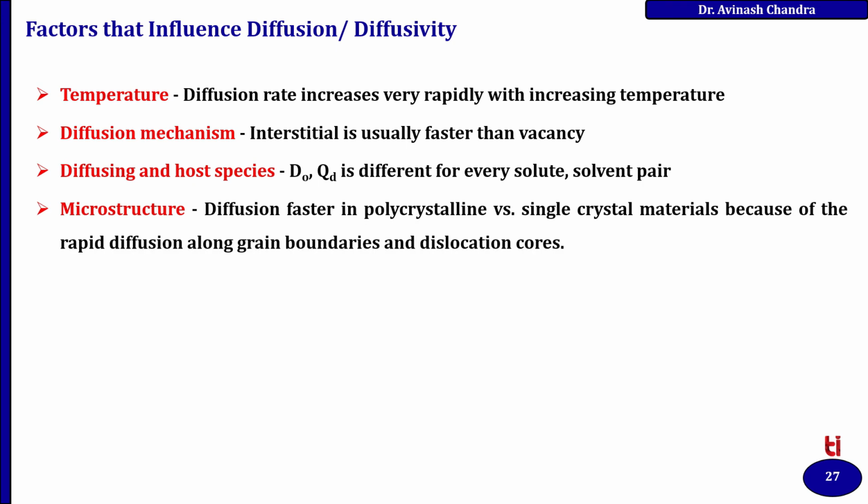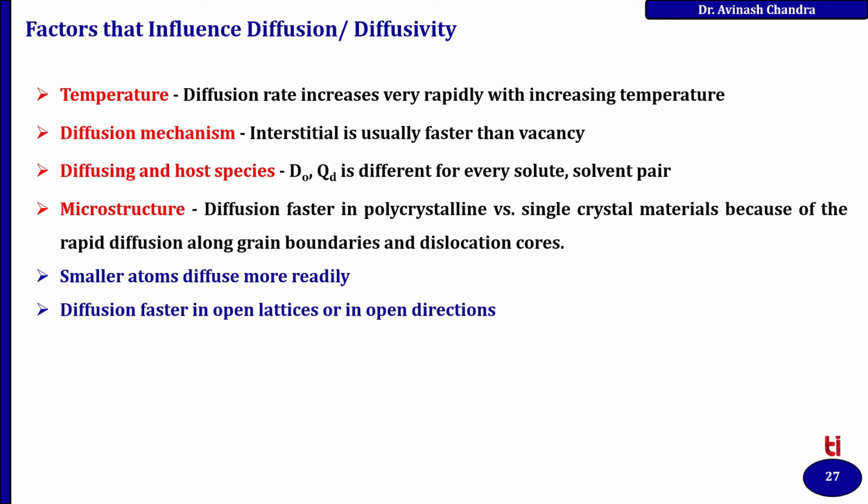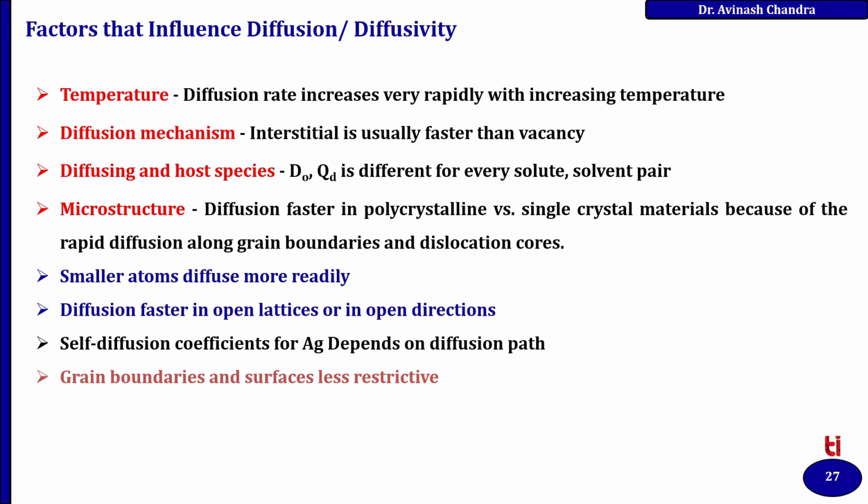For microstructure, diffusion is faster in polycrystalline than in single crystal material because of the rapid diffusion along grain boundaries and dislocation cores. Smaller atoms diffuse more rapidly, and diffusion is faster in open lattices or in open directions. The self-diffusion coefficient for Ag depends on the different diffusion paths, and the grain boundary and the surface are less restrictive.